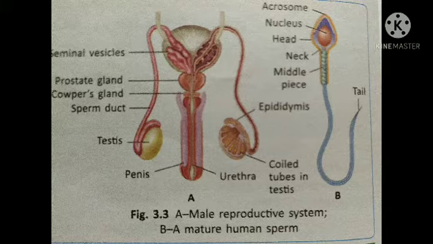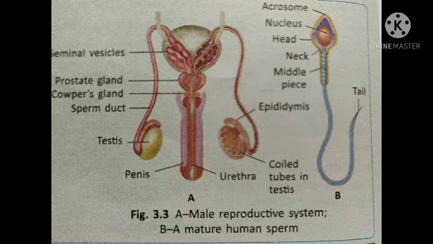The epididymis continues and is now known as the sperm duct, also known as vas deferens. The vas deferens starts from the epididymis and ejects the sperm into the urethra prior to ejaculation.